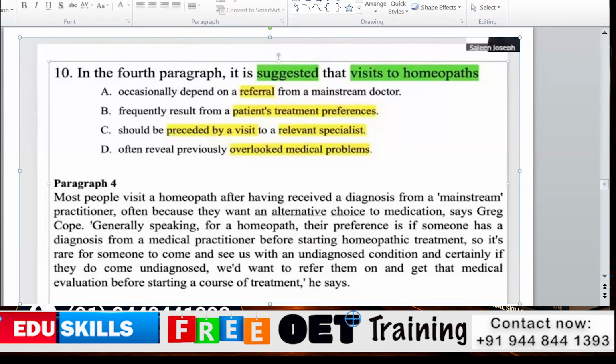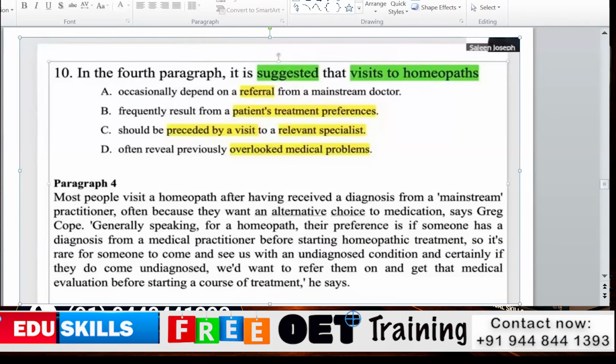Should be preceded by a visit to a relevant specialist. Okay, homeopath appointments are preceded, meaning before it is planned, like referrals they are sending, we have to see. Okay, often reveal previously overlooked medical problem. So we have to see whether homeopath visits overlook any previous medical problem.